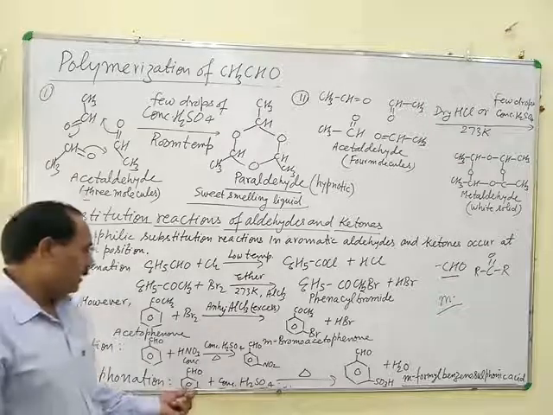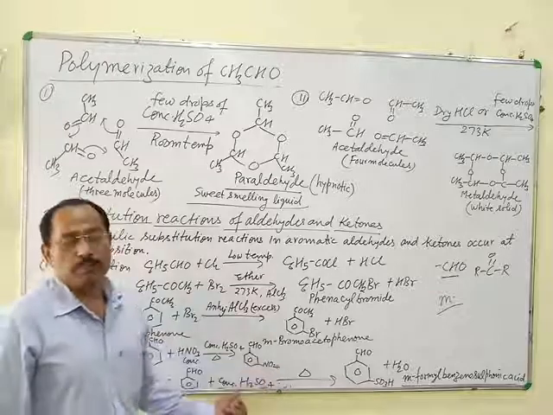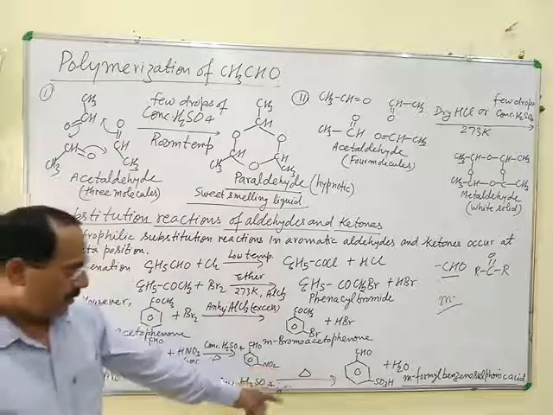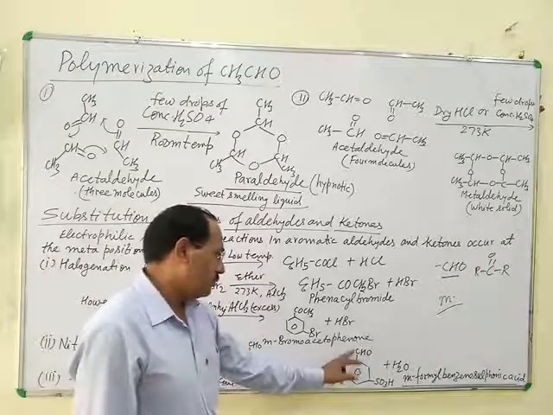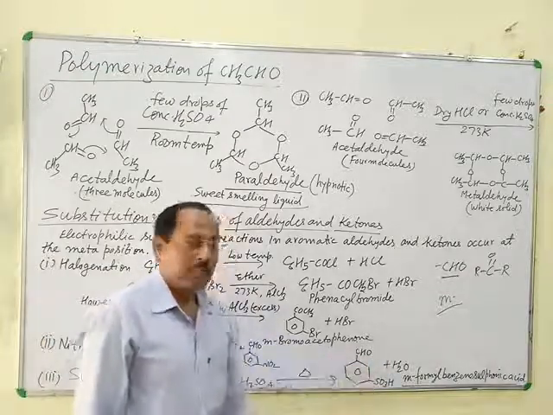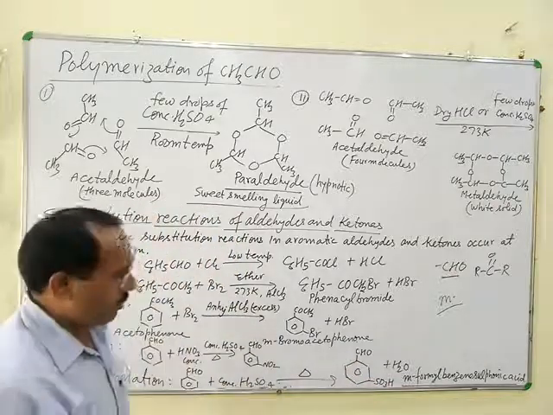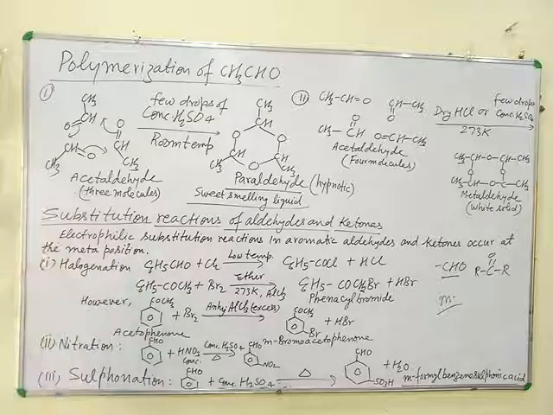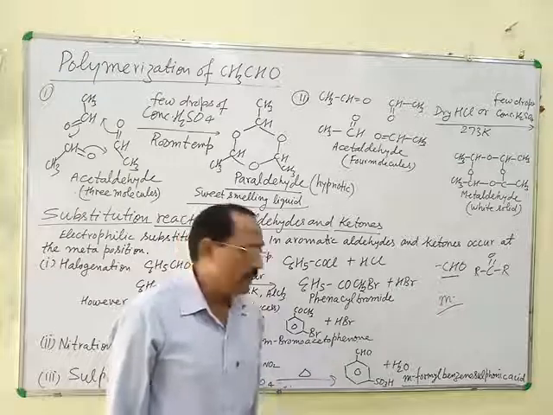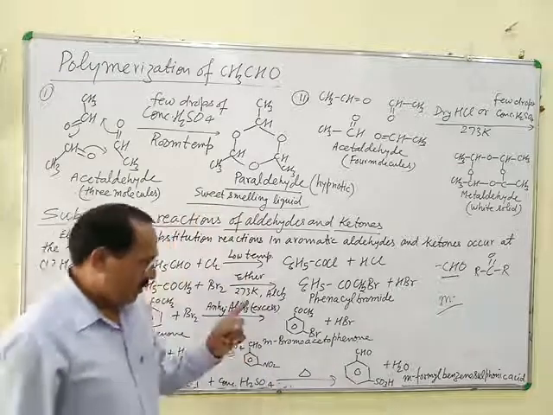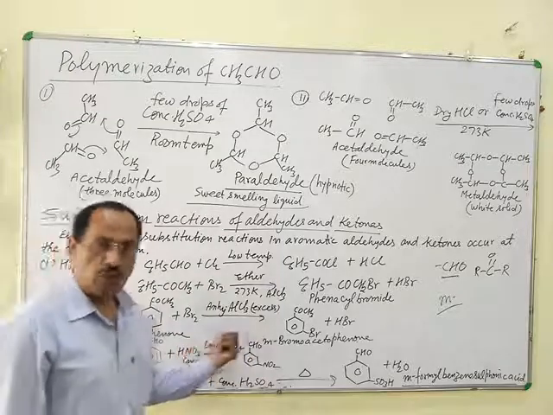Now the sulfonation of aromatic aldehyde and ketone. When benzaldehyde is heated with concentrated sulfuric acid, then meta-formylbenzenesulfonic acid is obtained. Means substitution takes place at the meta position with respect to the aldehyde group. Similarly, acetophenone also gives a meta product, means meta substitution takes place in the case of acetophenone.